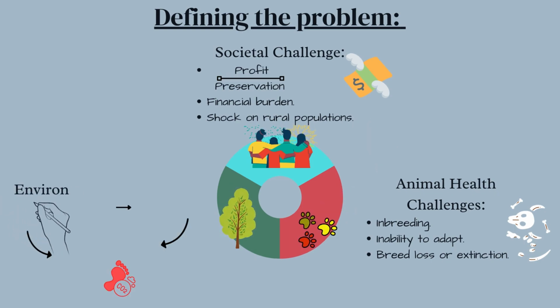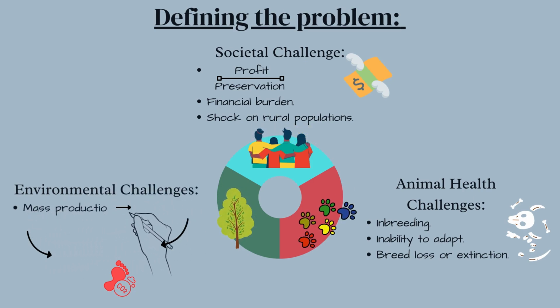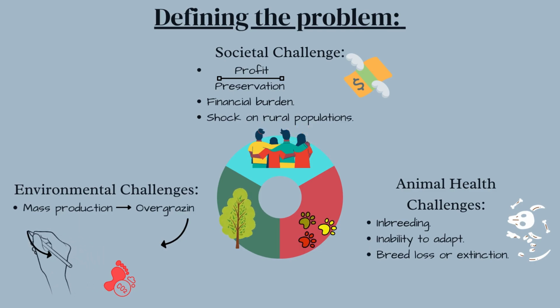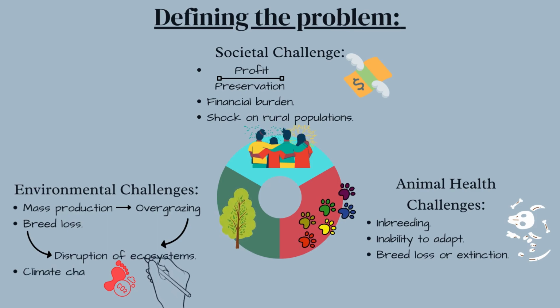Concerning the environment, interdependence of organisms is a key feature within ecosystems. Thus, factors such as mass animal production, which results in overgrazing as well as breed loss, disrupt this interdependence and therefore upset ecosystem balance. Climate change due to a decrease in vegetation causes an increased greenhouse effect.